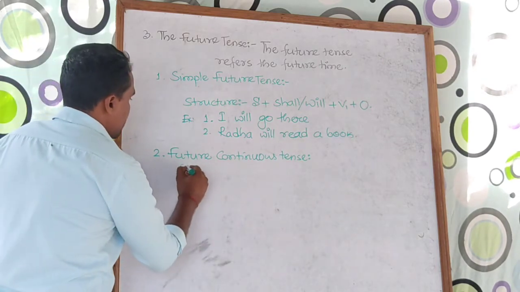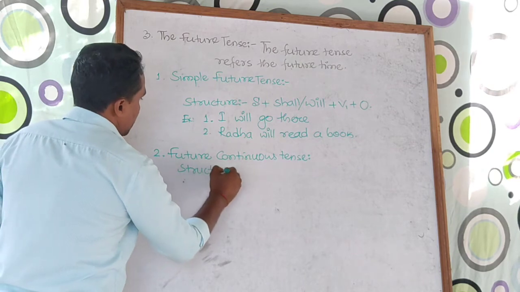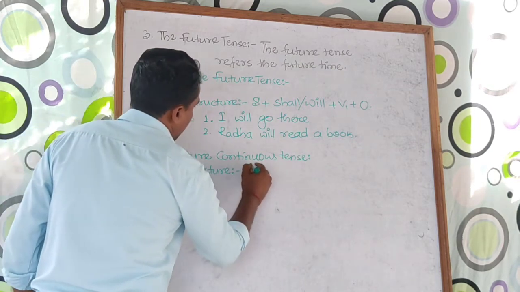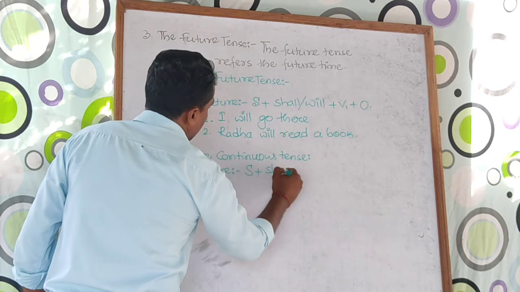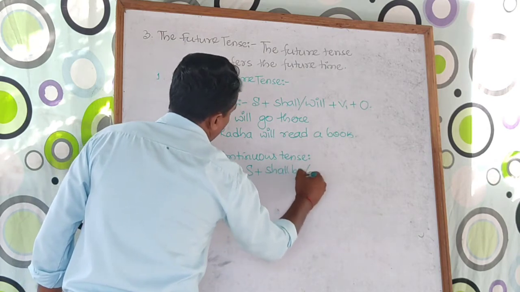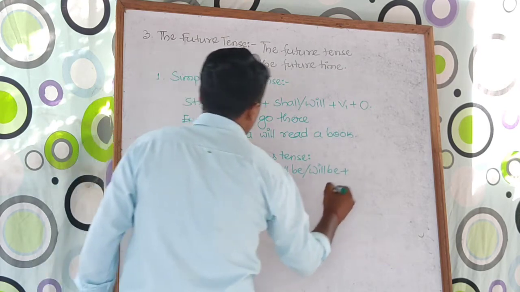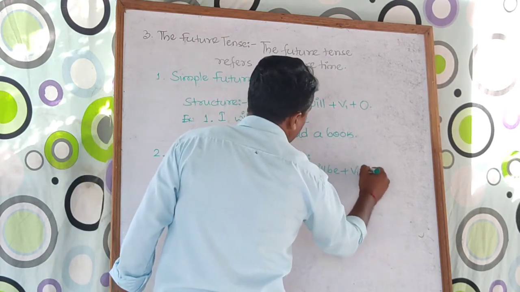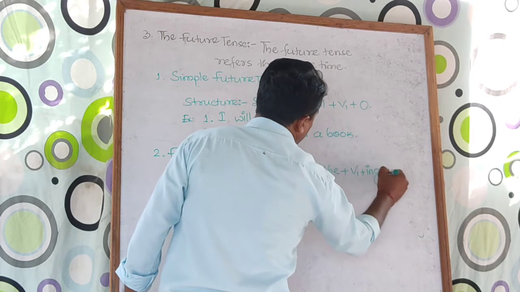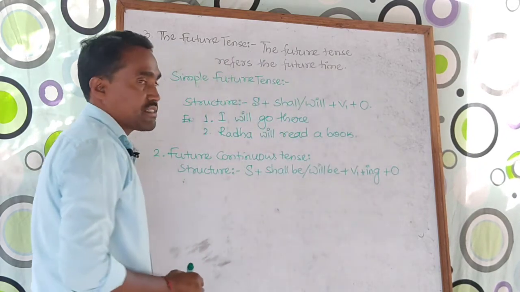For the structure, start with subject, then we have shall be or will be, along with V1 plus ing, and finally if any object is there.